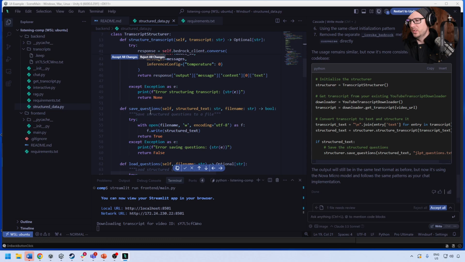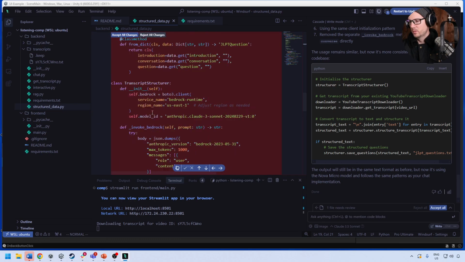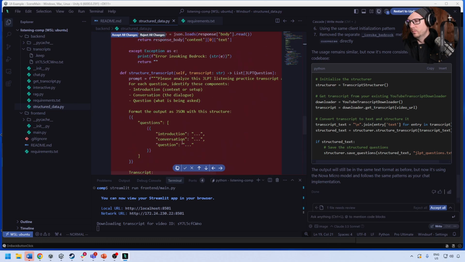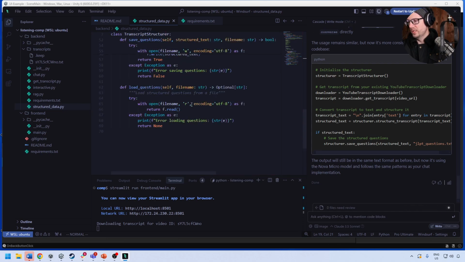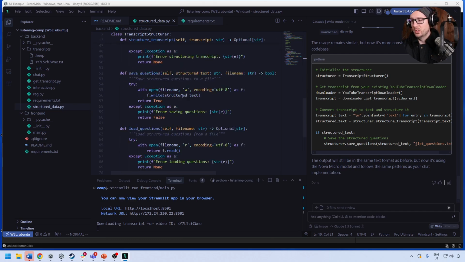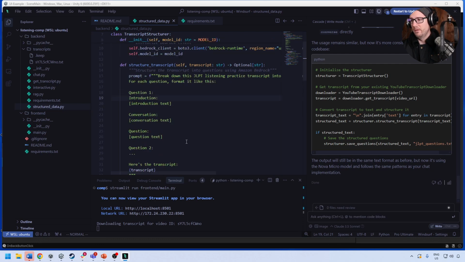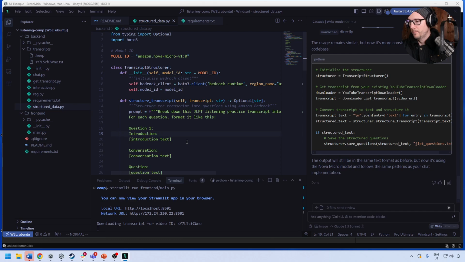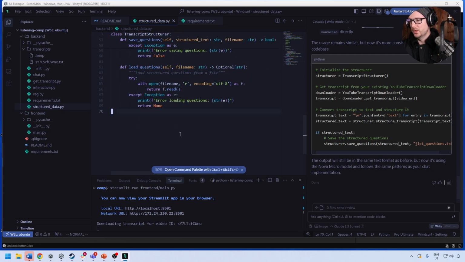We go down here. Is it using the model we asked it to use? I mean, at least the code is shorter, so I'll definitely take that. Oh, and it's using Nova Micro. So yeah, there we go. Now, I guess my next question is, can we get it to actually call the saved question, structure the transcript? Okay, so let's go here.